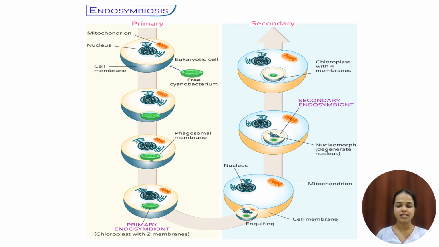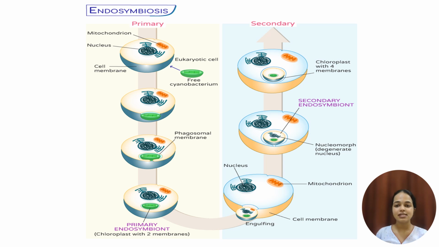In this picture, we can see the clear-cut differentiation between the primary and the secondary endosymbiosis. Initially, there is a eukaryotic cell that contains mitochondria, nucleus, and cell membrane, in which the mitochondria has evolved from the proteobacteria. When this eukaryotic cell engulfed a free-living cyanobacterium, there is a formation of the primary endosymbiosis, which later evolved into a chloroplast which contains two membranes.